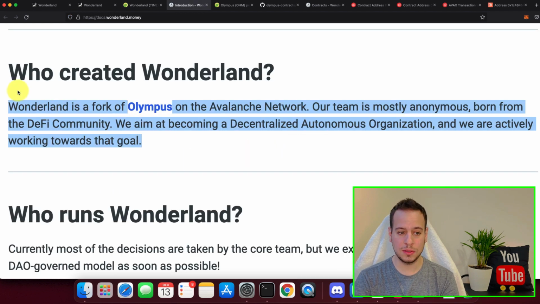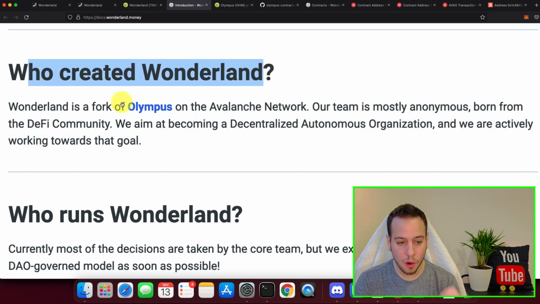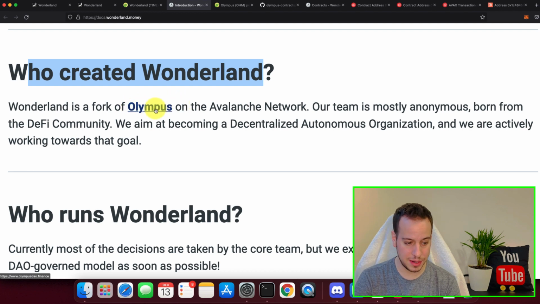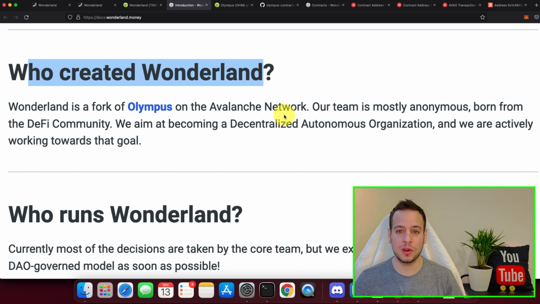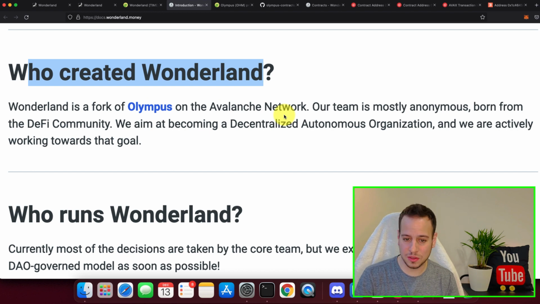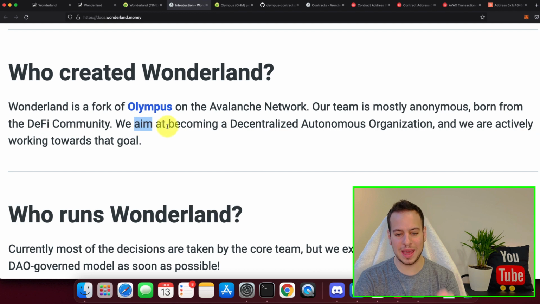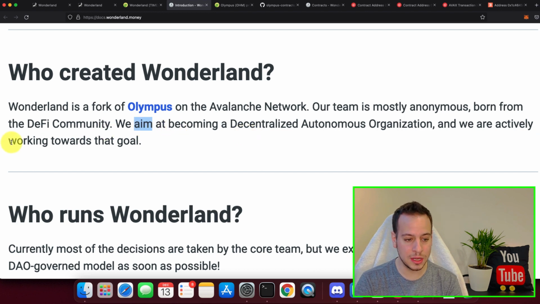Let's take a look at the Wonderland Time docs. Who created Wonderland Time? Actually, an anonymous team. Wonderland is a fork of Olympus on the Avalanche Network. Avalanche, EVM compatible network, layer 1 network, low fees like Ethereum, but smaller fees. Our team is mostly anonymous, born from the DeFi community. We aim at becoming a decentralized autonomous organization, and we are actively working towards the goal.